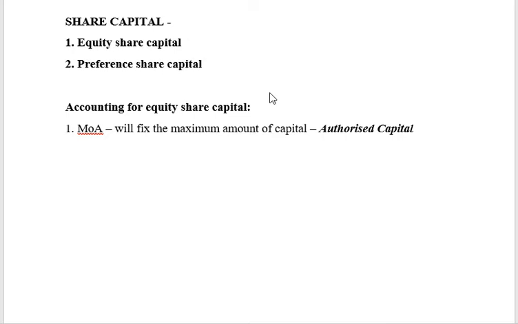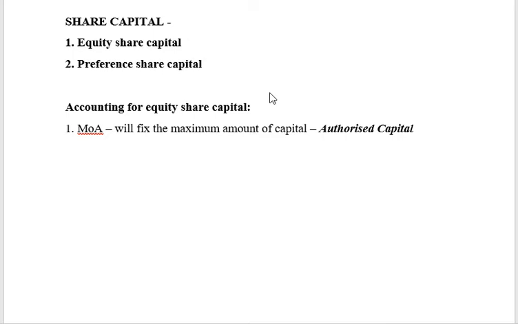But a public limited company has to follow the procedure called issuing of a prospectus. I call up the public and invite them to apply for the shares of the company. That is called issued capital. The amount that the company floats to the common public, saying please subscribe to my shares, is called issued capital.